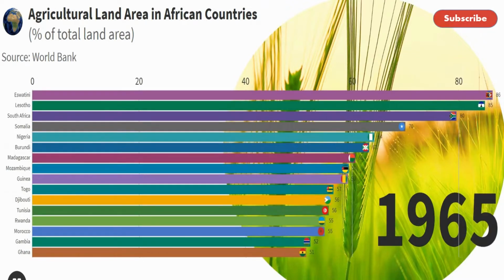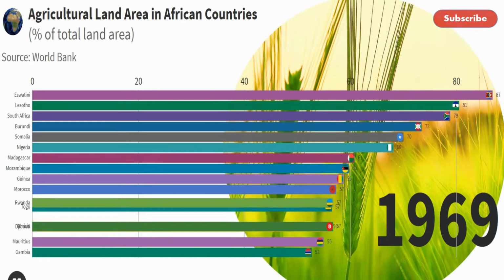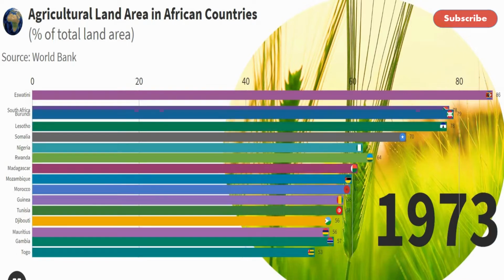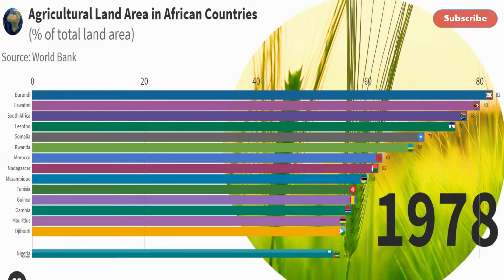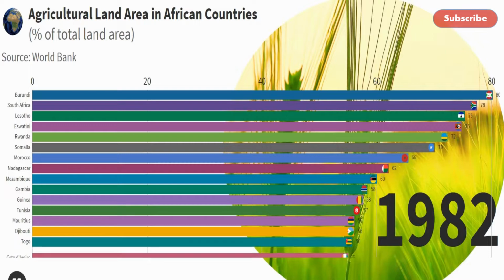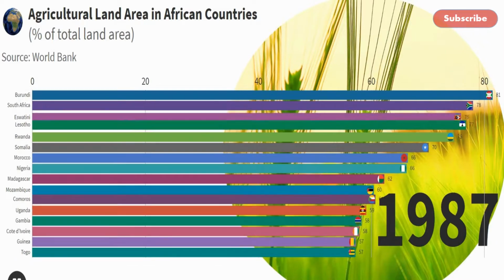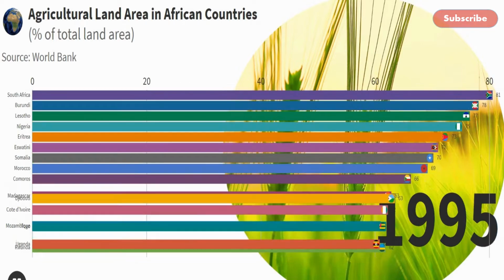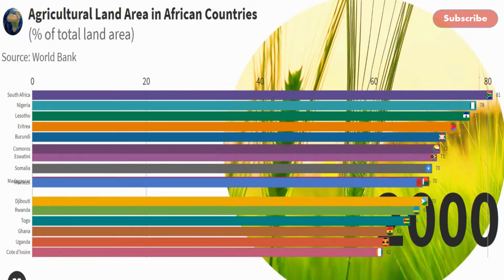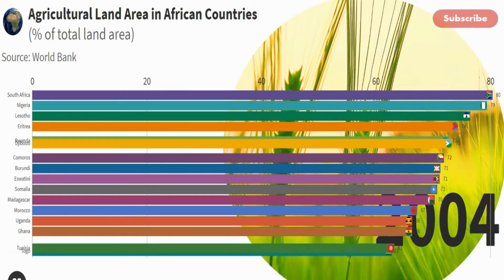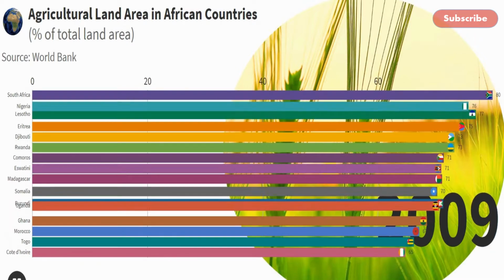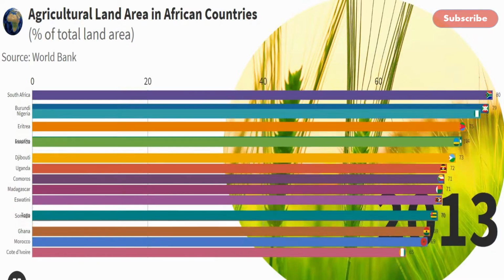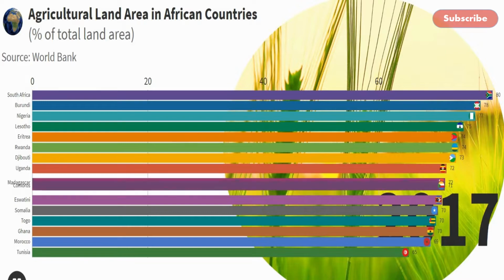Agriculture in Africa has a tremendous social clout because most people living in poverty rely on farming for their income. For the first decade, Eswatini, Lesotho, and South Africa were the top three agricultural nations. After that, Burundi came to lead for 2 decades. And finally, along with South Africa, Nigeria became one of the top 3 most arable countries in Africa for the past 2 years.